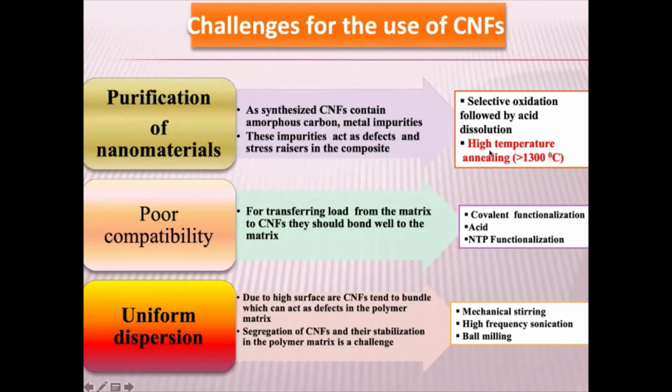Then in the second part, you can anneal it at very high temperatures, maybe at 1300, 1400, 1500 degrees centigrade. Selective annealing you can do. This is one part. Here you're only removing the metal impurities. Then the next part comes: if you remove the metal, now it is full of carbon. Then the carbon has to have covalent functional groups. Unless you have functional groups, it will not be compatible with your epoxy group. Epoxy is the resin you have. So then it has poor compatibility.